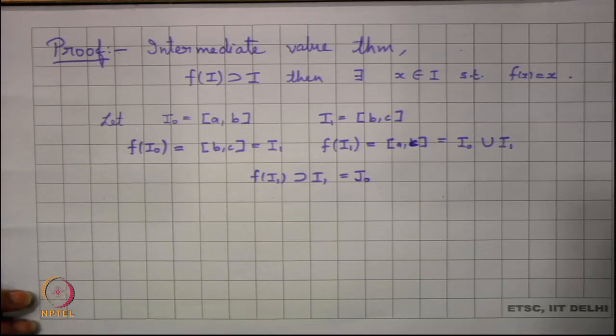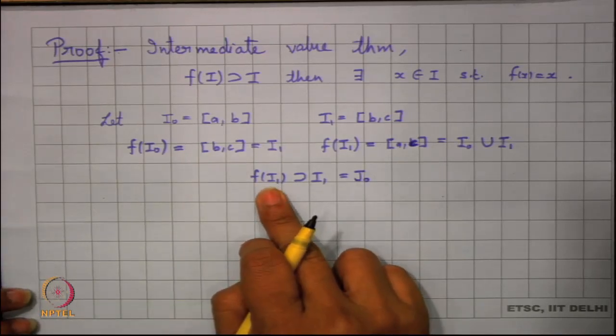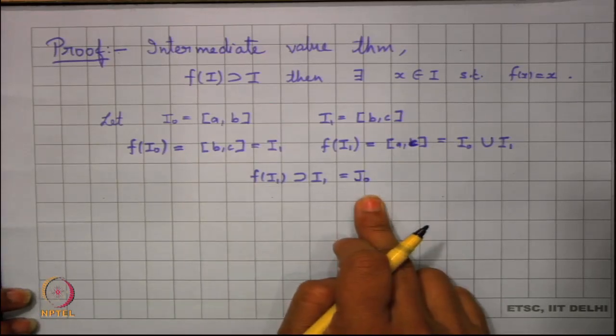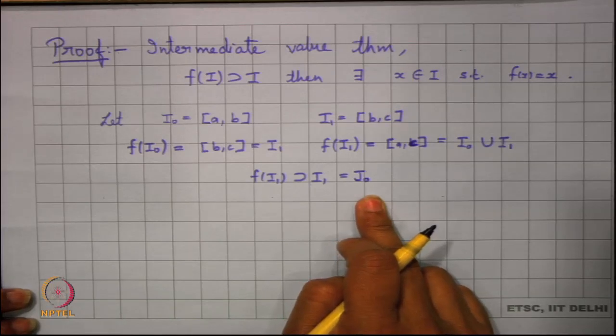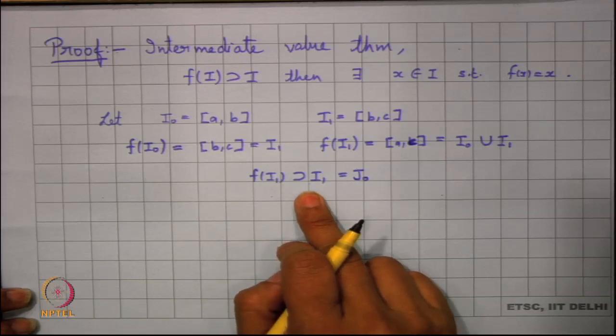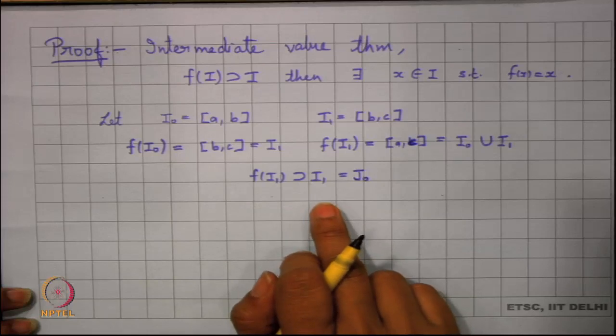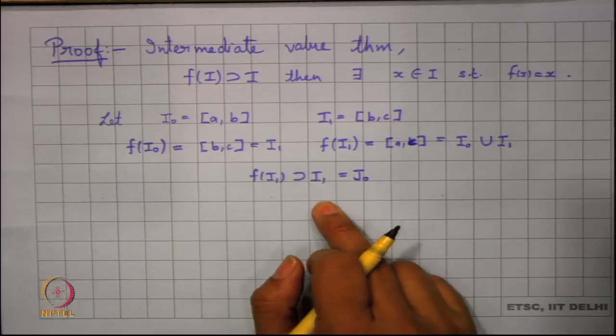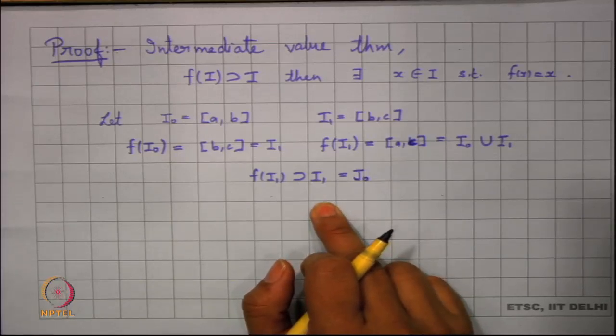Since f of I1 contains J0, that means I1 will have a proper subinterval such that its image will be the whole of I1. I am just using the property of a continuous function, which takes intervals to intervals.